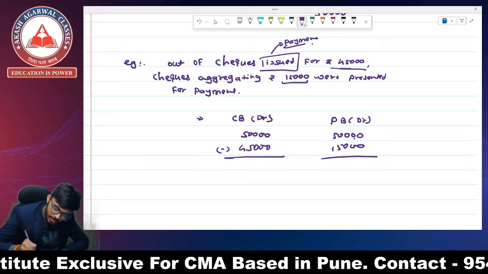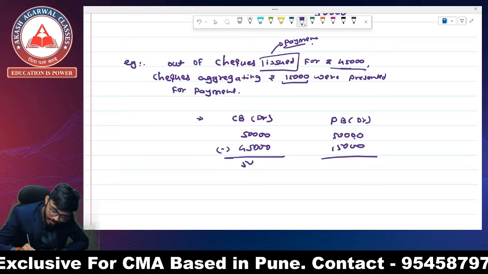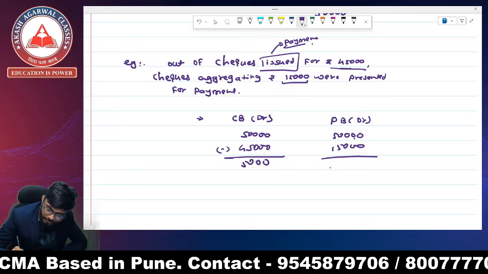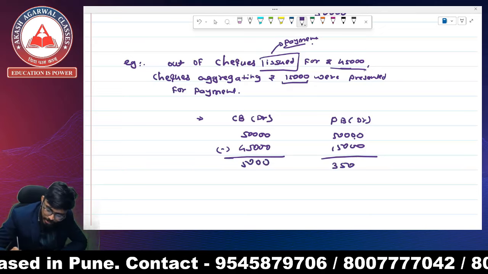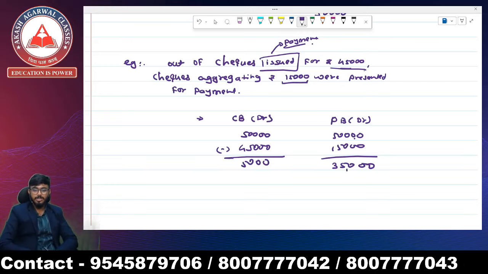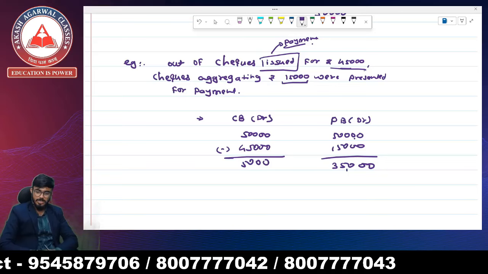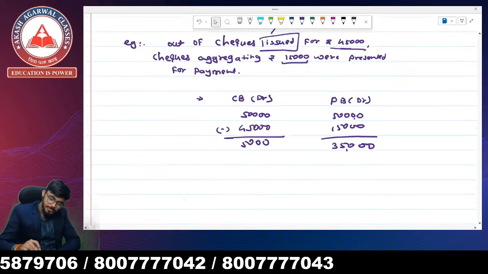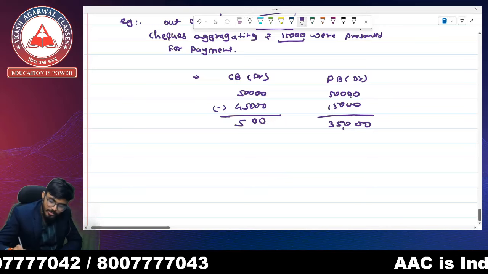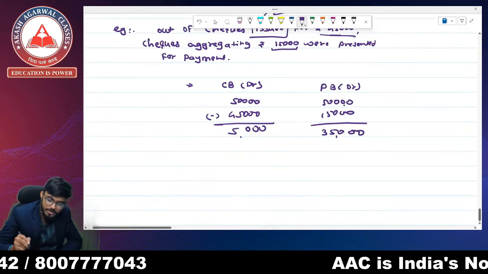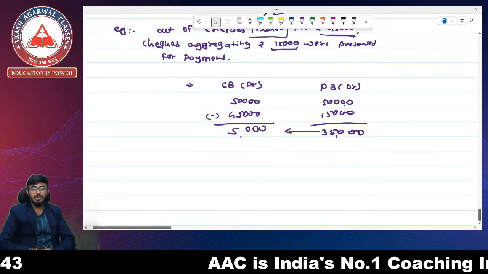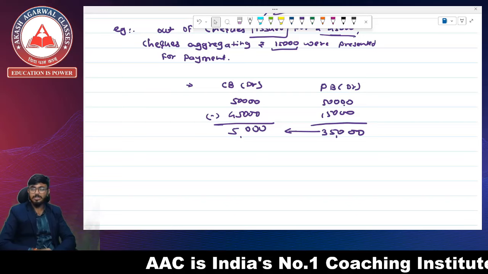So there is an amount of 5,000 in my cash book, but my passbook is showing an amount of 35,000. My starting point is passbook. I have to match this balance 35,000 with 5,000.